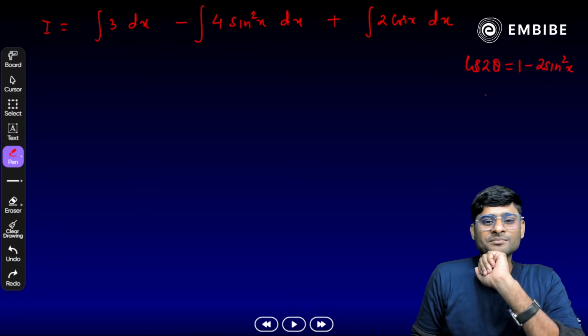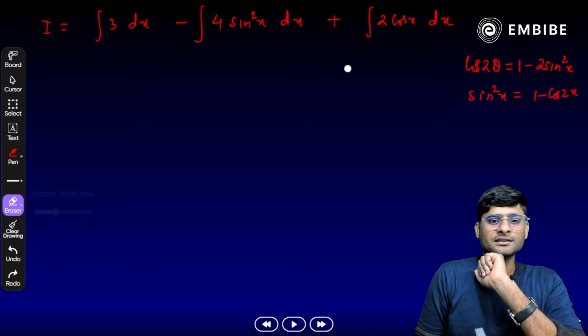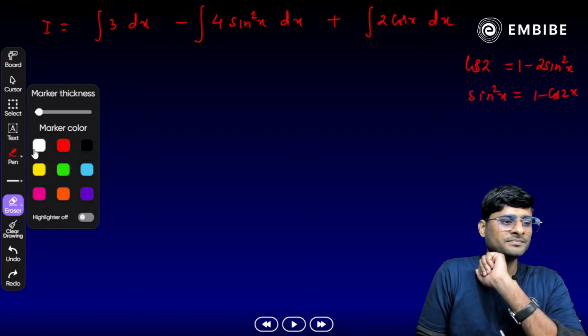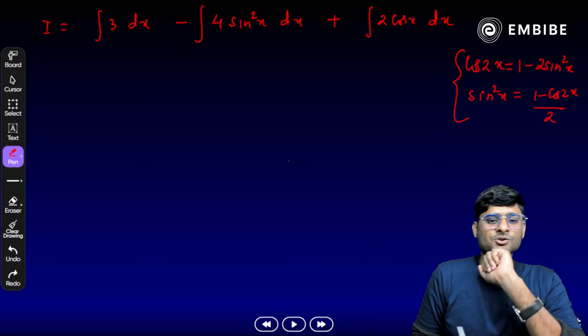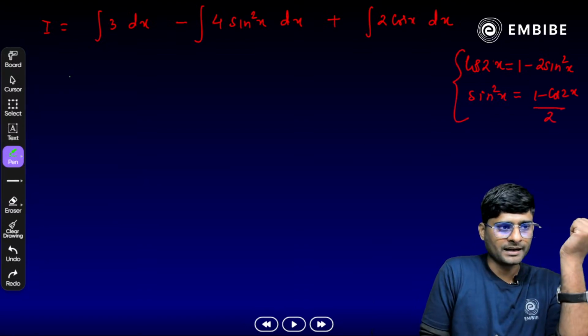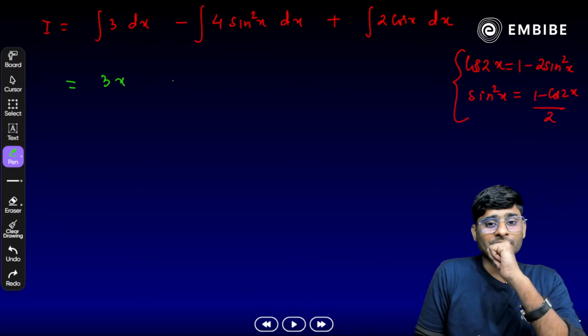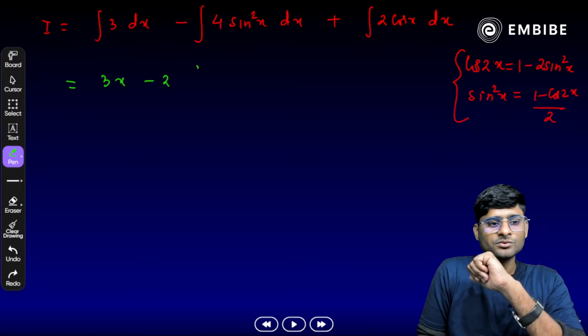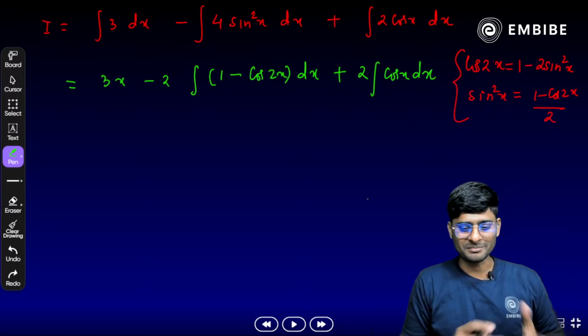Correct? And what is sin square x from here? 1 minus cos 2x, OK, here I have written theta, actually here it will be x, we have to use x here, whole divided by 2, that should be used here. Okay, so let's substitute the value. So we get 3 of x minus 4 sin square x, 2 gets cancelled out, we get minus 2 integration of 1 minus cos of 2x dx and cos x dx. Integrate it and tell me the answer.